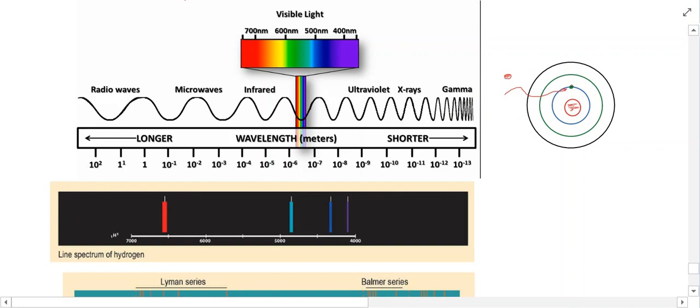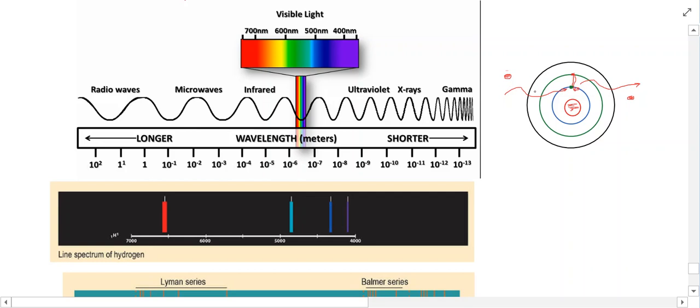And what it'll do is it'll move up to a higher energy level. So it'll move, let's say from here, it'll go up to this energy level, and it'll hang out up here for a period of time. So it'll get excited. And then once it's there for a sufficient period of time, it will actually come back down. So it'll fall back down to its resting state. And when it does that, it will emit a wavelength or a particle of light. So the light that it gives off will be equal to the energy that was put in.